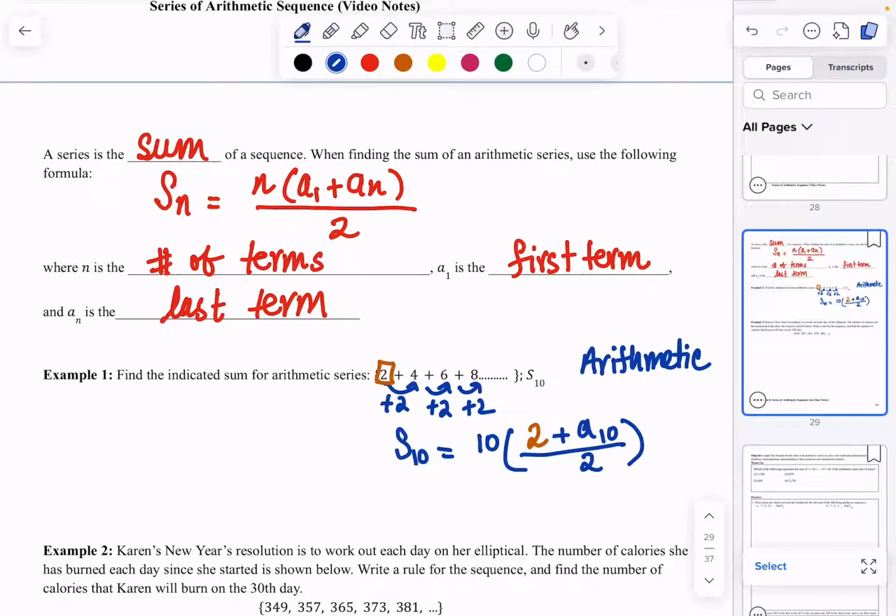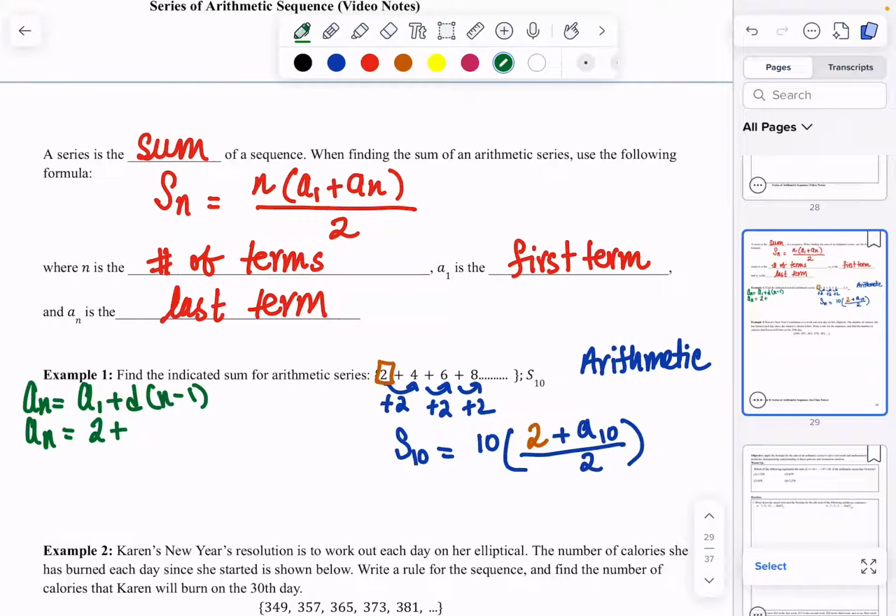To find that, we have to create our arithmetic formula, which is a of n is equal to a1 plus d times n minus 1. Once again, this formula is also given to us in our reference sheet in the regions that we are going to take in the future. So a of n is equal to our a1, which is 2.